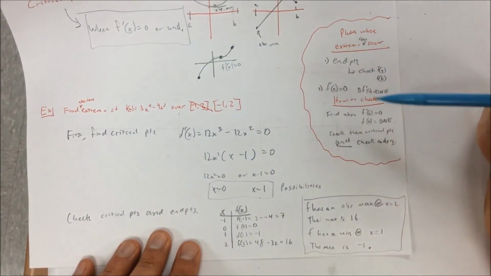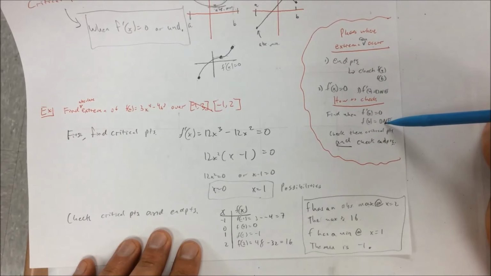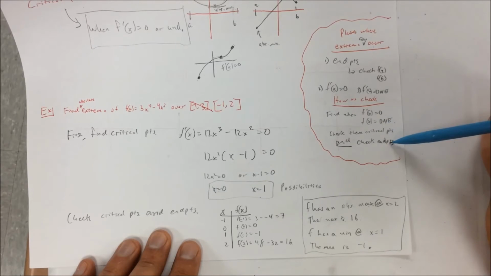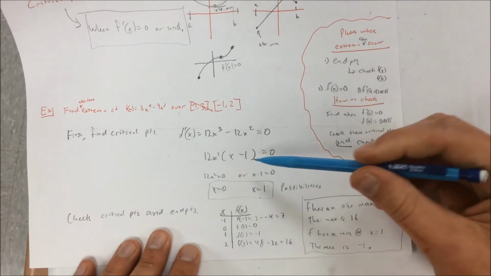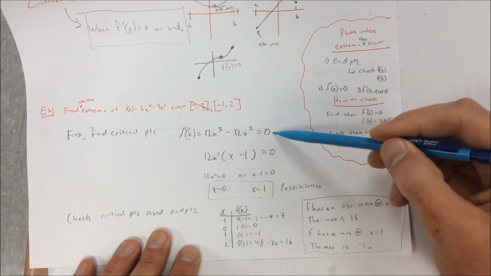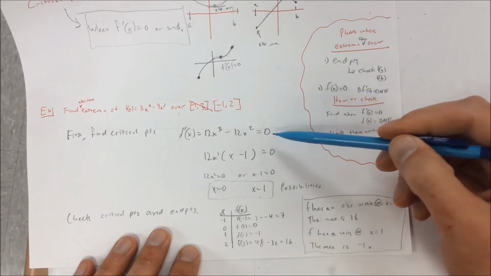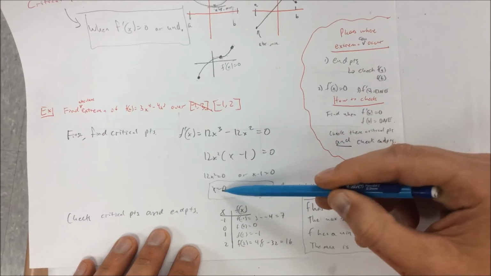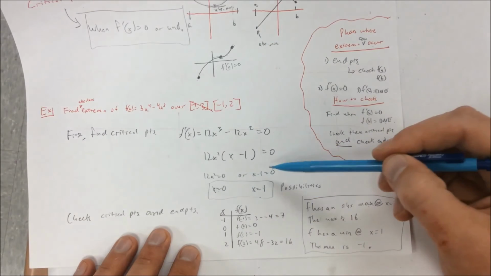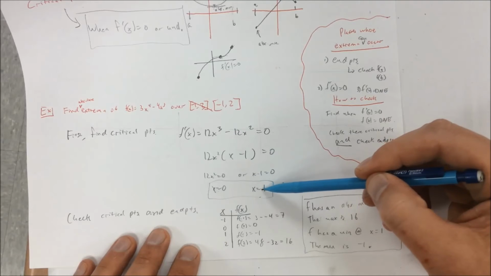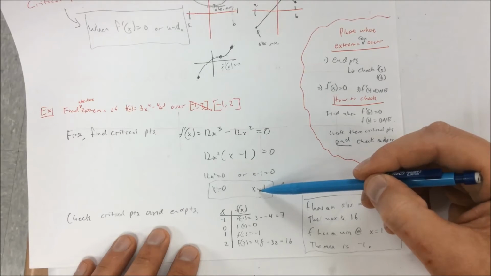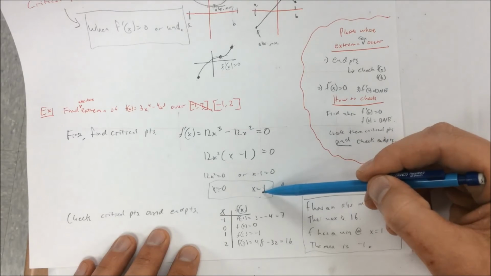So, how do we check? Find the critical points and check the endpoints. So you're going to find the derivative, set it equal to 0. Okay, find all critical points there and there. If it's undefined, you have to include those points. There may be various reasons why it might be undefined.